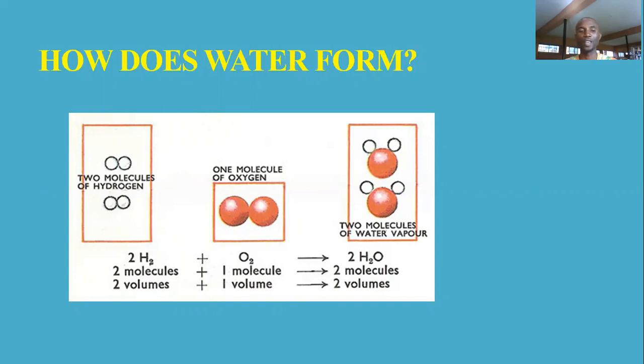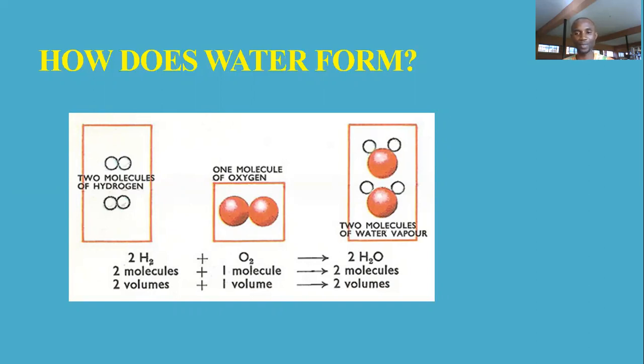Now, if two molecules of hydrogen join with one molecule of oxygen, it produces water. By that implication, water does not form when four oxygen join with one hydrogen. No. By this, it's telling us that there is a proportion of oxygen needed to combine with some proportion of hydrogen to produce water.